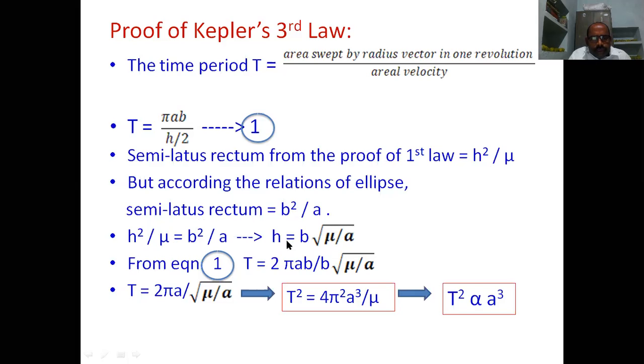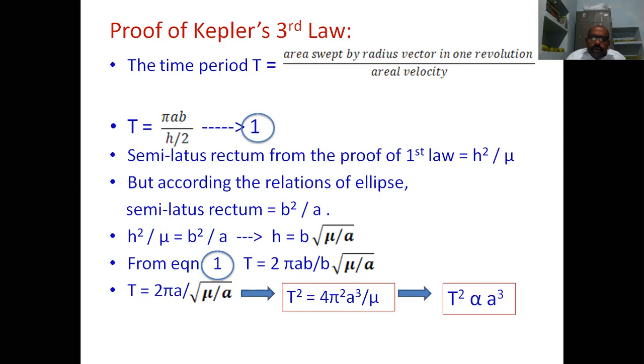So we substitute this h equation in equation 1. From equation 1, we are getting 2 pi ab by h is equal to b into root mu by a, and b is cancelled, and T is equal to 2 pi a by root mu by a. If we square on both sides, T square is equal to 4 pi square a cube by mu. So this is the final equation we have derived.